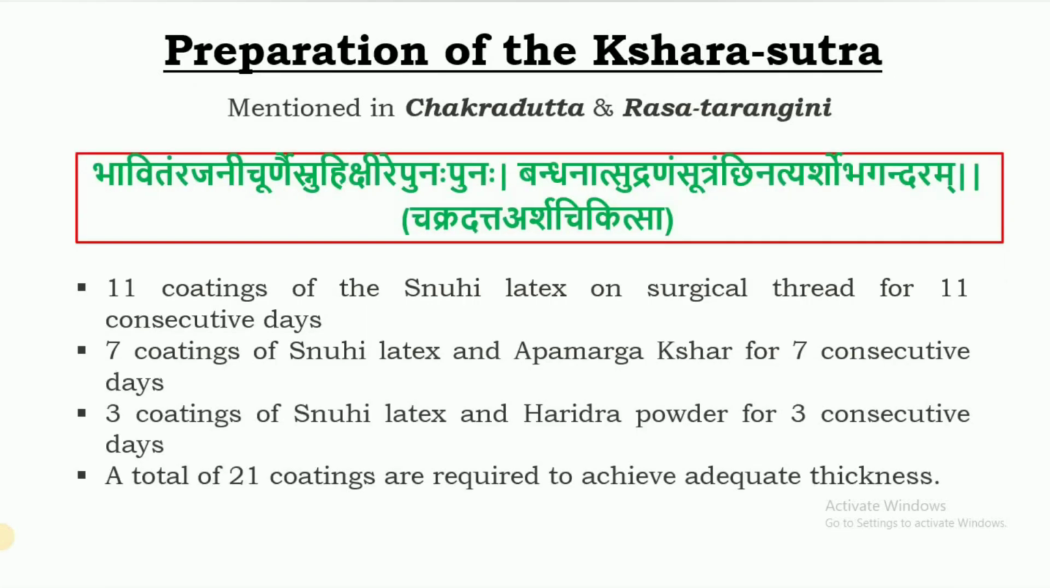So, what are the coatings of the herbal drugs? 11 coatings of Snuhi latex. Snuhi is an herbal drug, applied on the surgical thread for 11 consecutive days. Then 7 coatings of Snuhi latex and Apamarg Shar given for 7 consecutive days. Then 3 coatings of Snuhi latex and Haridra powder for 3 consecutive days. So, a total of 21 coatings are required to achieve adequate thickness. This is mentioned in the classical text.